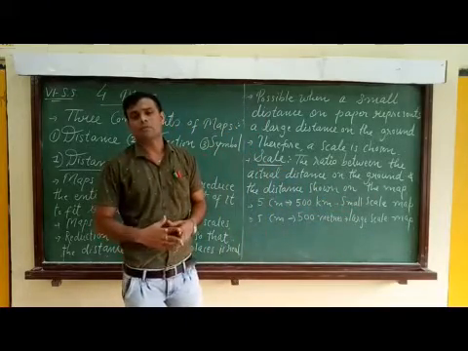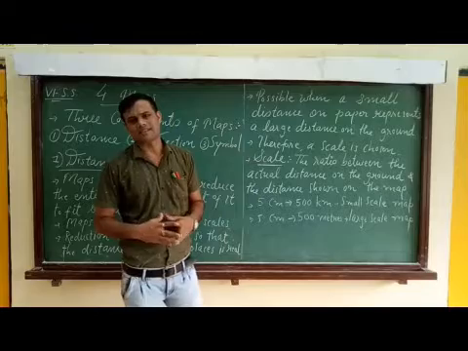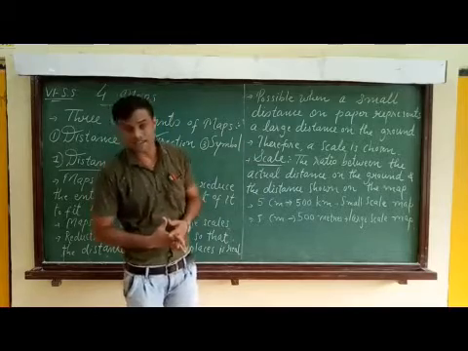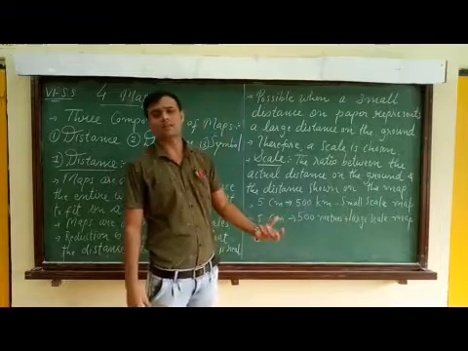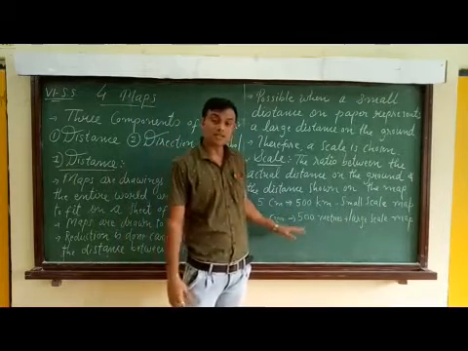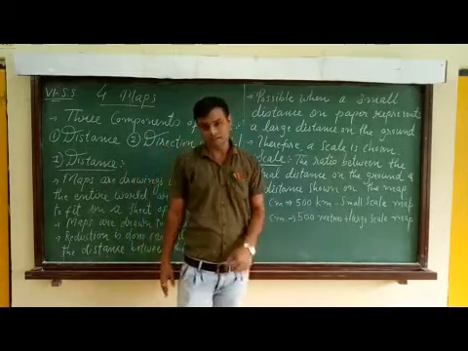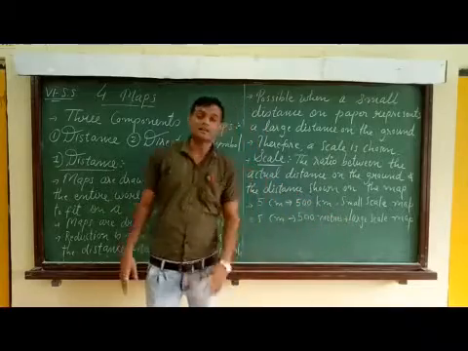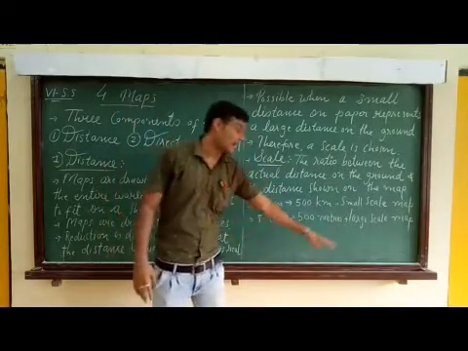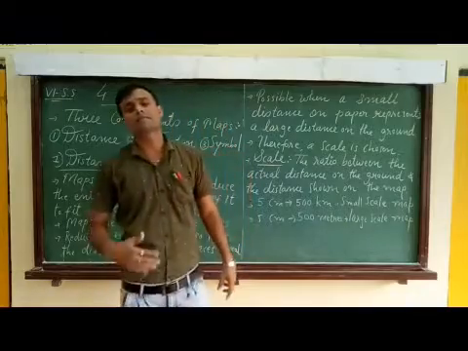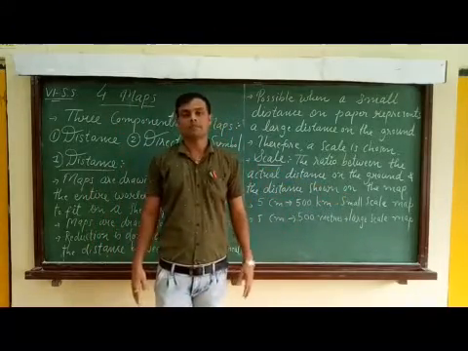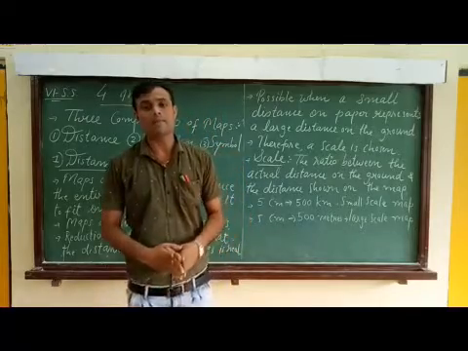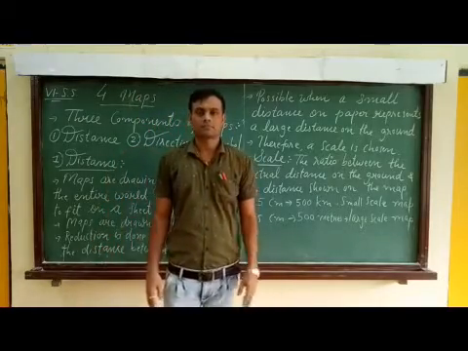Whereas when we want to show a small area such as towns, cities, villages, 5 centimeters shows 500 meters. That is a large scale map. And this large scale map provides more information than a small scale map. This is the first component of the map, distance.